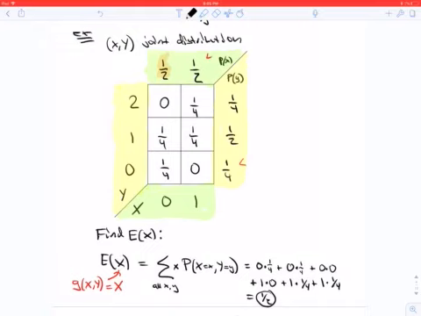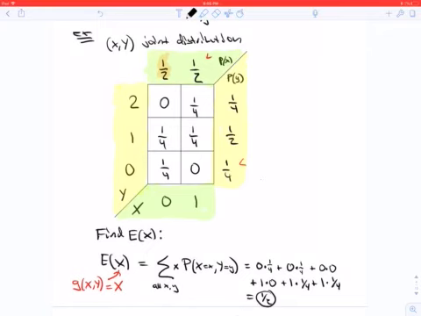We're going to sum over all the x's and y's, so we're summing over all of the 6 cells that we have here. When X is 0, we have 0 times a quarter plus 0 times a quarter plus 0 times 0. And then when X is 1, we have 1 times 0 plus 1 times a quarter plus 1 times a quarter.